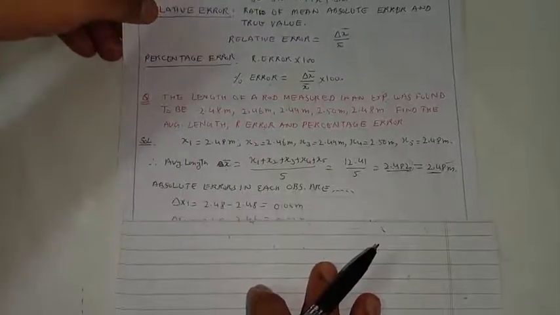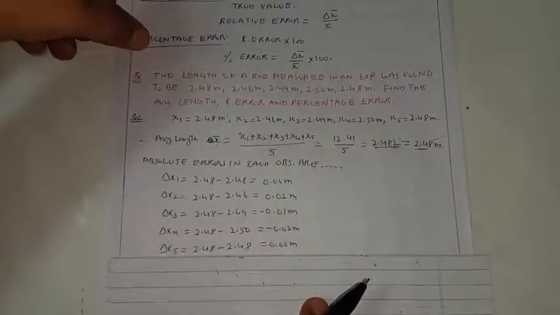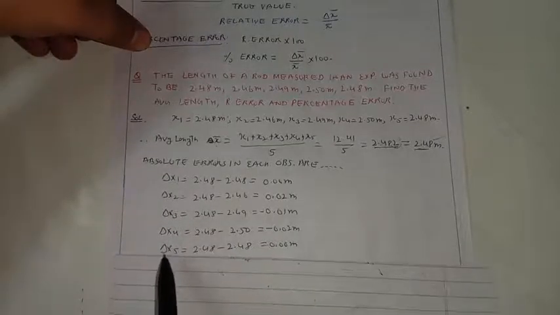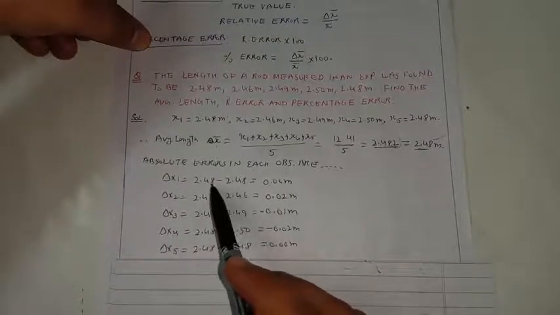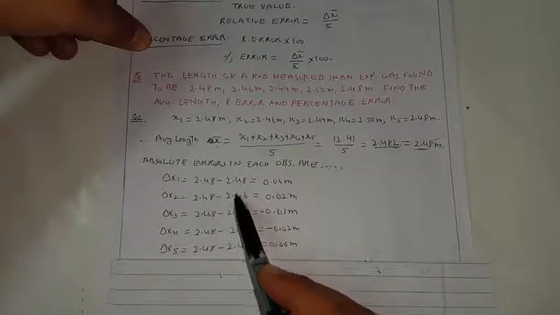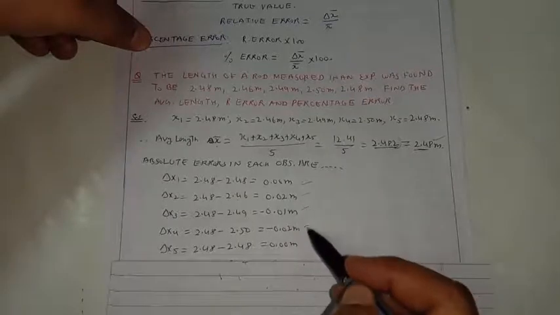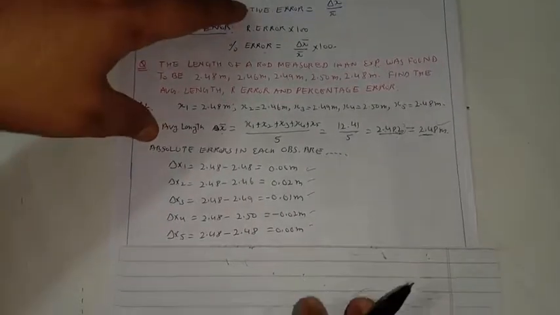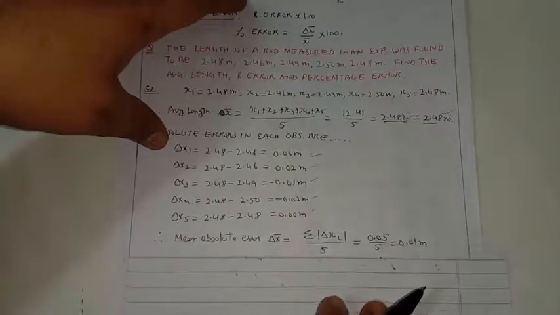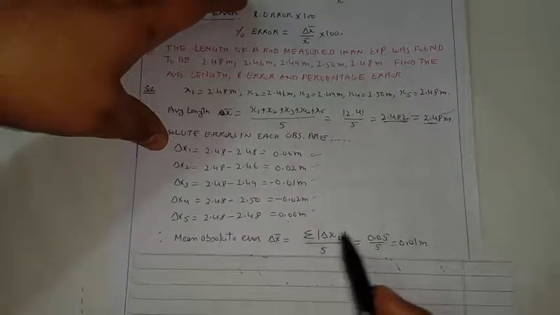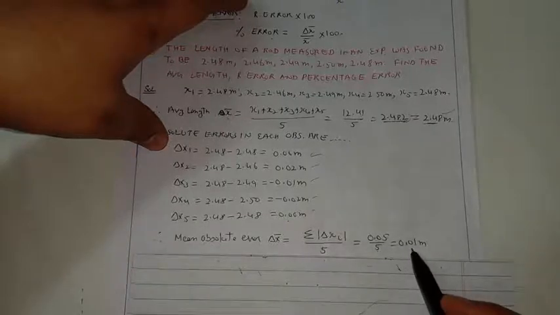Then the absolute errors in each case will be delta x1, delta x2, delta x3, delta x4, delta x5, which can be found by taking the difference of x bar and x1, x2, x3, x4, x5. So these are the differences, which are the absolute errors. And then the mean absolute error will be equal to the average value of all of these, which is 0.05 over 5, which is 0.01.